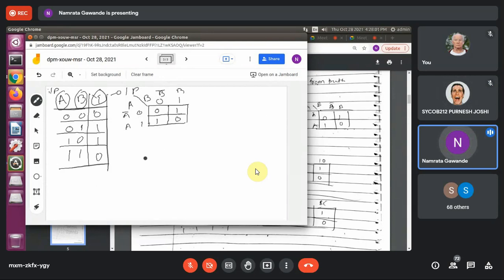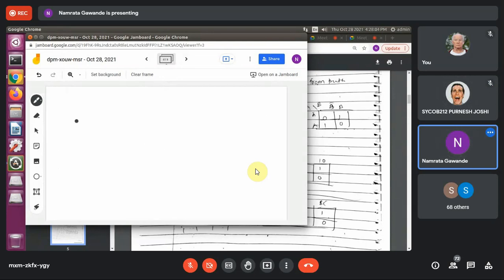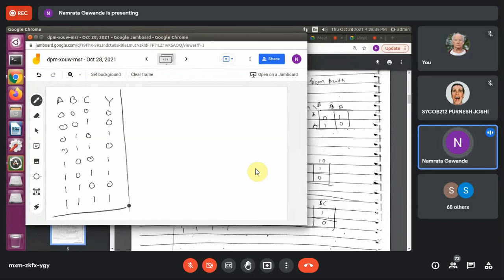Right? Now, for the 3 variable K-map, A, B, C, okay, these are the 3 variables, and this is the output, right?